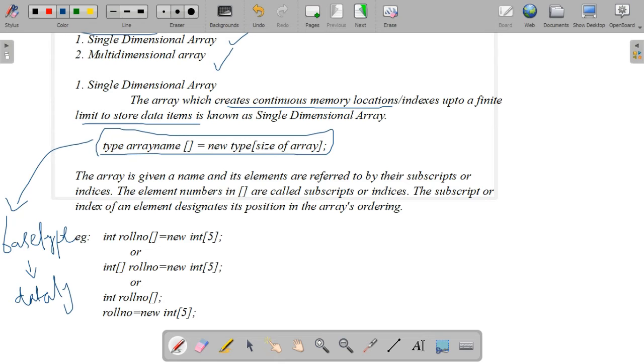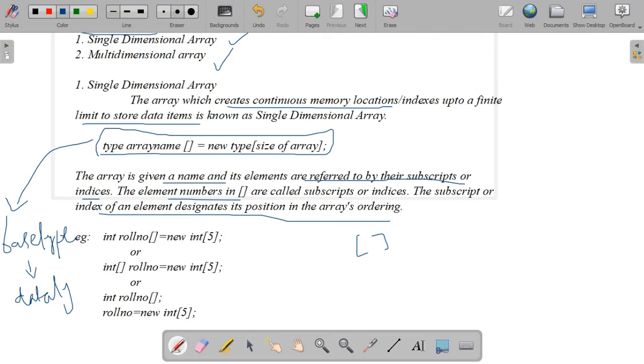Okay. So this is the type, array name, square brackets, equal to new type of size of the array. Inside the square bracket we are writing the size of the array. The array is given a name and its elements are referred to by their subscripts or indices. The element numbers in that particular square bracket are called subscripts or indices, and the subscript or index of an element designates its position in the array.